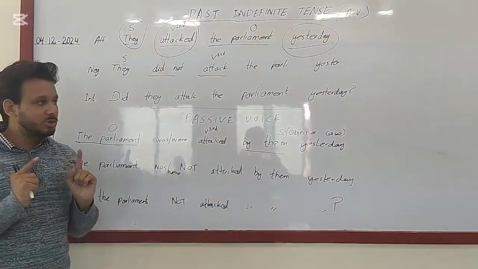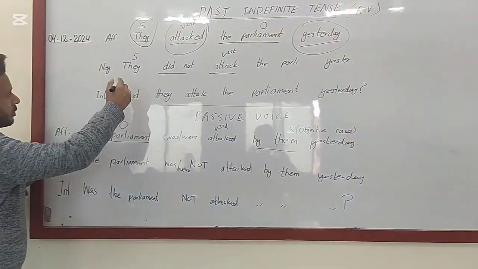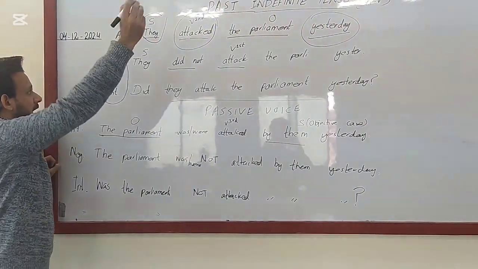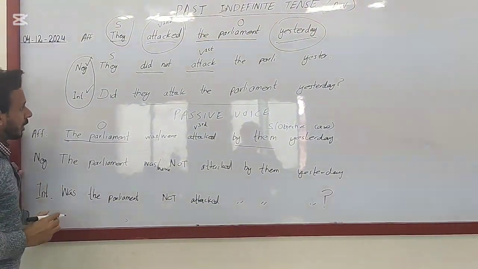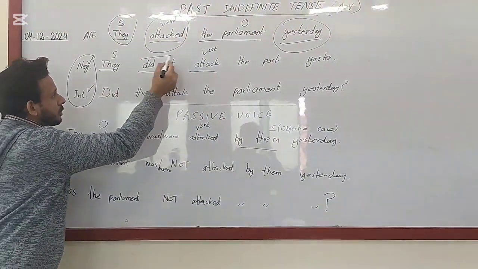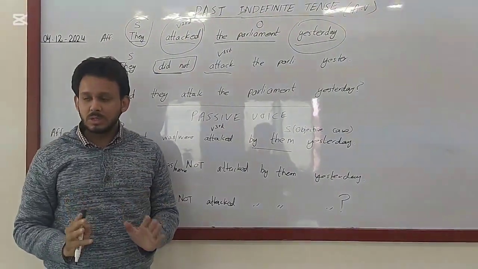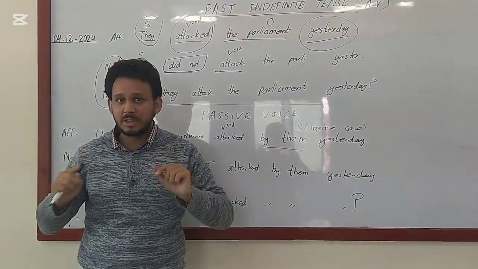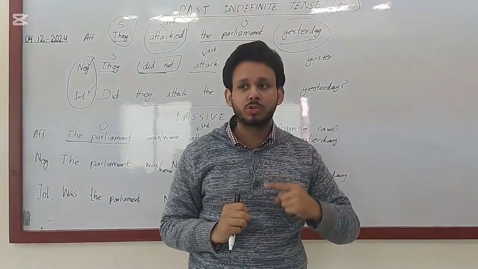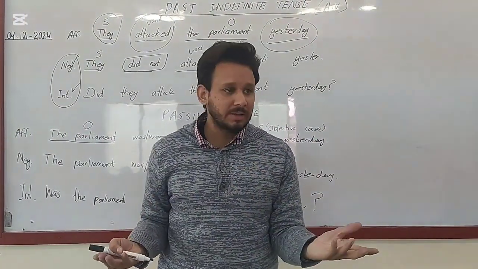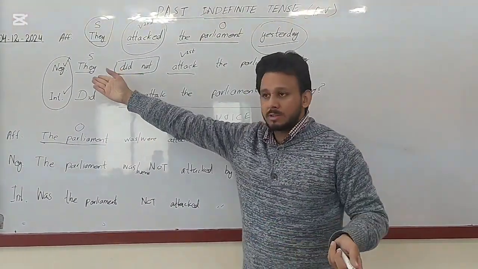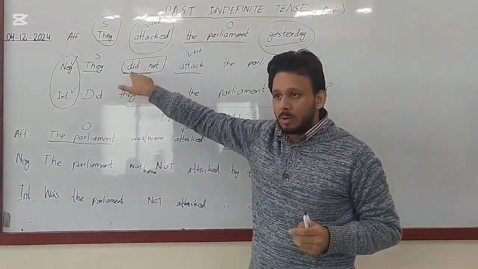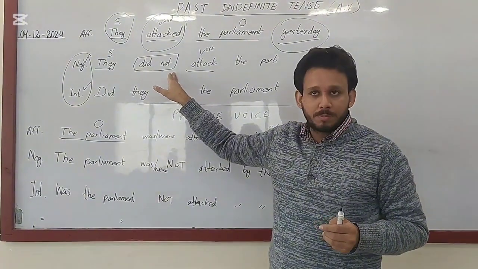Clear? Okay. So this is the point where you make mistakes. You make mistakes in these two types of the past indefinite tense. In past negative and past interrogative, you put the subject, then you put did not. This is kind of easy compared to present indefinite, because in present indefinite there is confusion whether you need to use do or does. There is no confusion like that. You always use did, whatever the subject is. It is irrespective of subject. You always use did as the helping verb in the negative type of past indefinite.